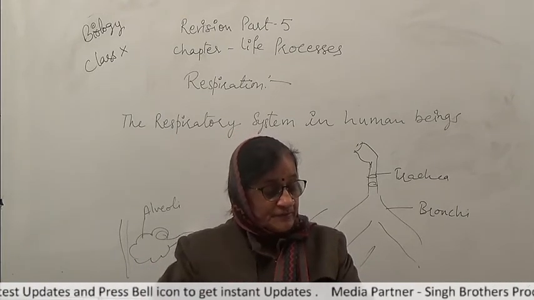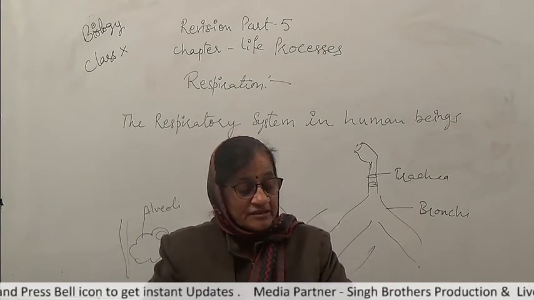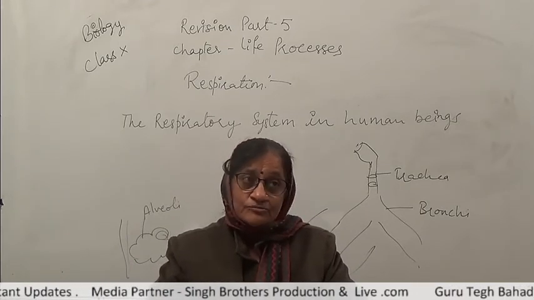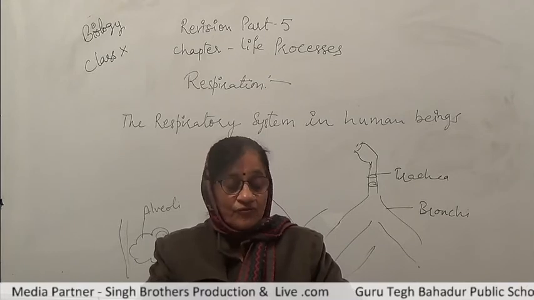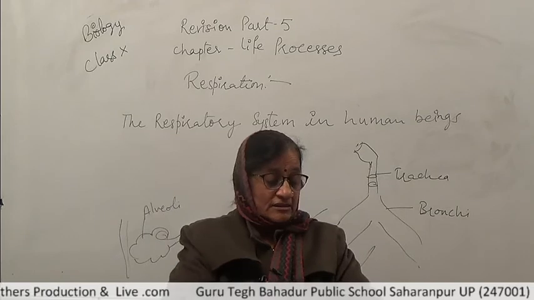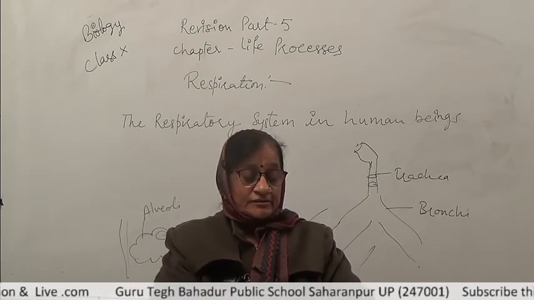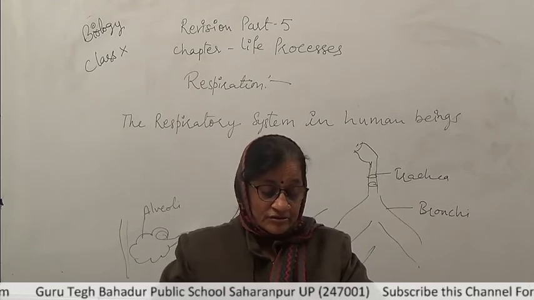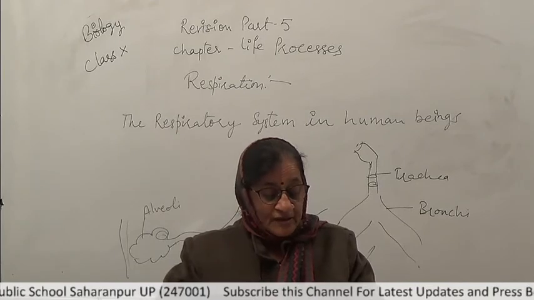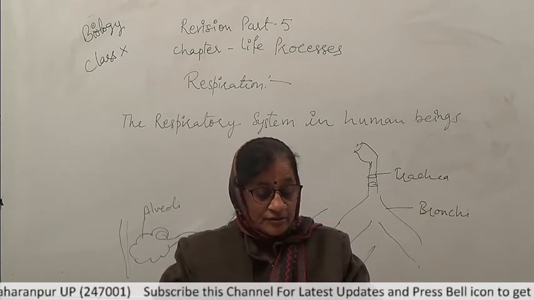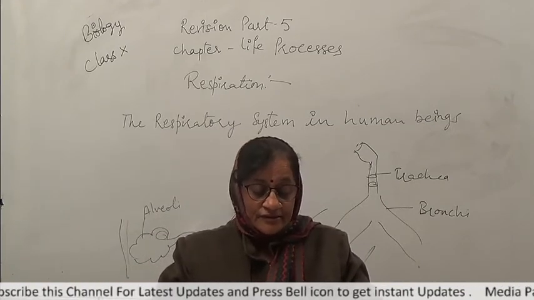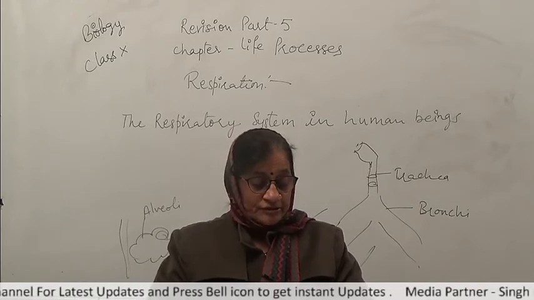Now, exchange of gases in plants. Since the aerobic respiration pathways require the presence of oxygen, aerobic organisms must have a mechanism to ensure a continuous supply of oxygen. Earlier, we have seen that the photosynthetic process in green plants needs carbon dioxide and releases oxygen. This exchange of gases occurs through stomata. Similarly, the respiratory gaseous exchange, meaning intake of oxygen and release of carbon dioxide, also occurs through stomata.